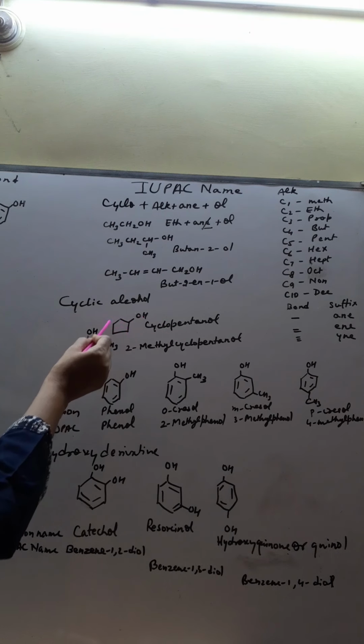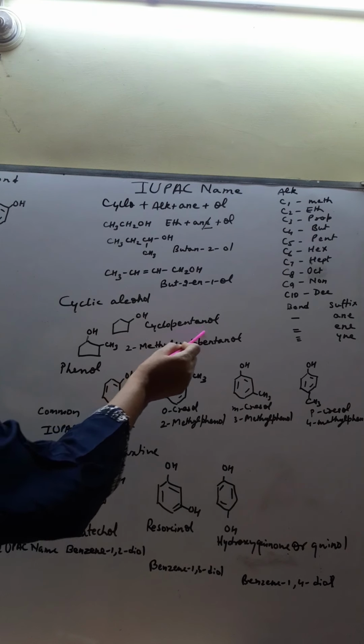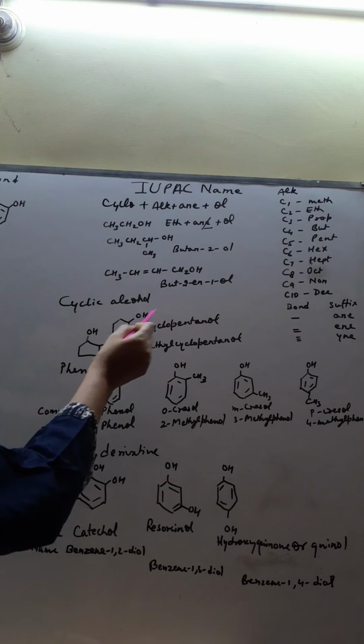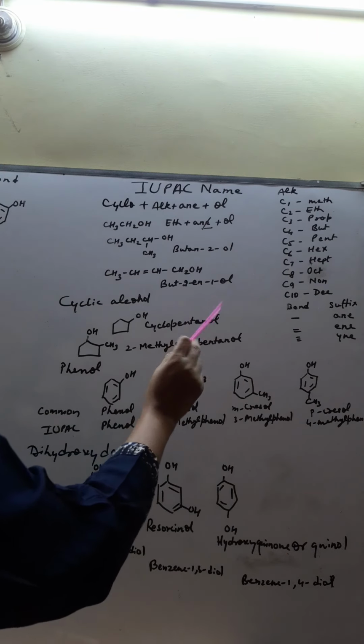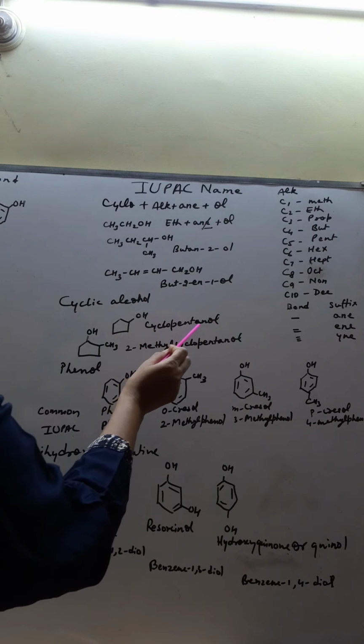Pent के बाद you can see only single bond, so you will write ane. So cyclopentane all. One position, there is no need to mention position. One position आप नहीं भी लिखोगे तो भी चलेगा. So you will write cyclopentanol.